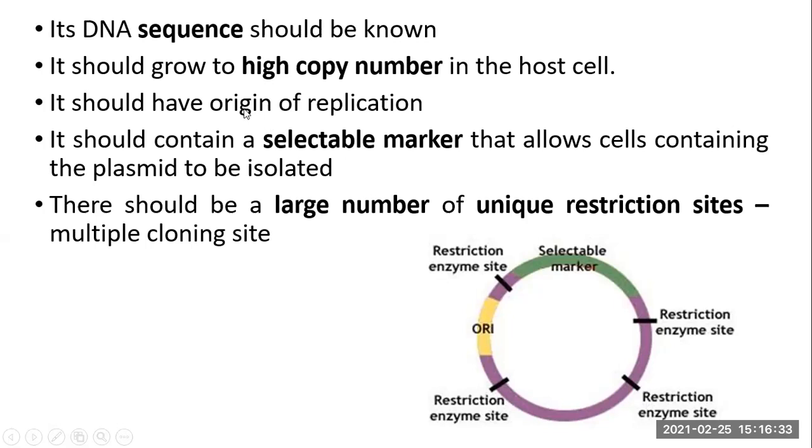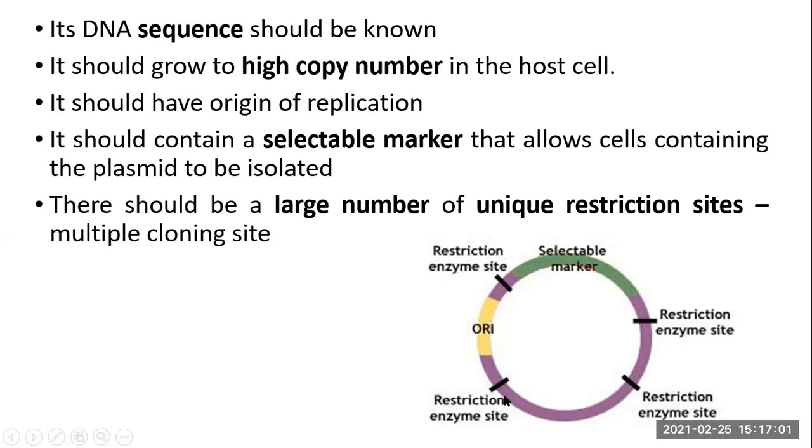It should have a selectable marker, an origin of replication, and a very important thing, sites for many restriction endonucleases, but these sites should be unique. That means only one site for one enzyme. So this is overall how the plasmid structure should be. Plasmids should have an origin of replication and certain sites for recognition of the enzymes.